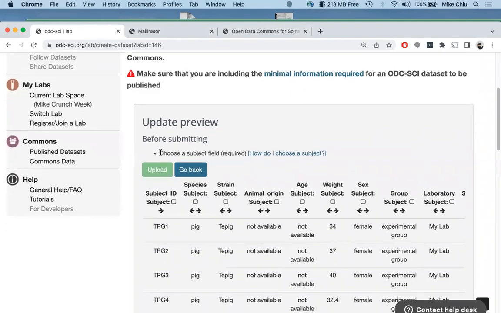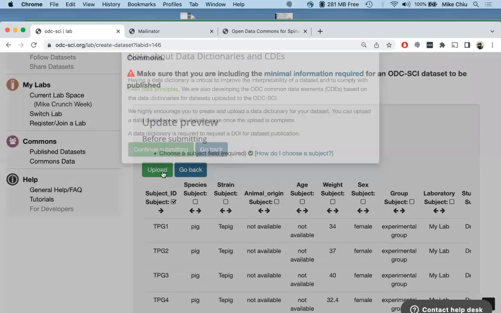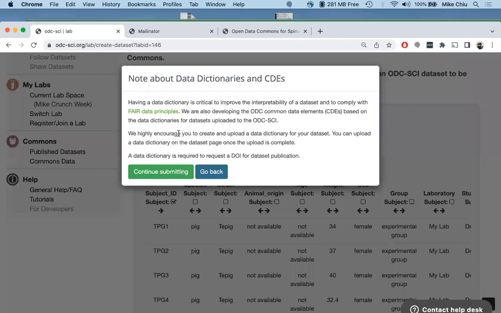And here you're alerted to please choose a subject field. And so click the checkbox of your subject. And then now we have a green box button. We'll click upload. This alert is to mention that you need to have a data dictionary. And we'll do that after this. We'll click continue submitting.